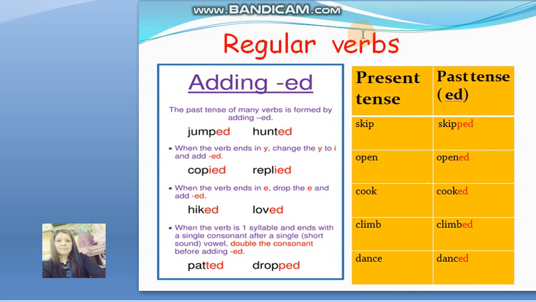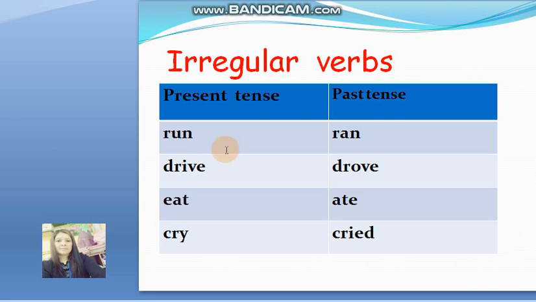So we have the regular verbs. If it is regular, you just add ed. But make sure that before you add ed, you know the rule for how to add ed. The other kind is the irregular verb.